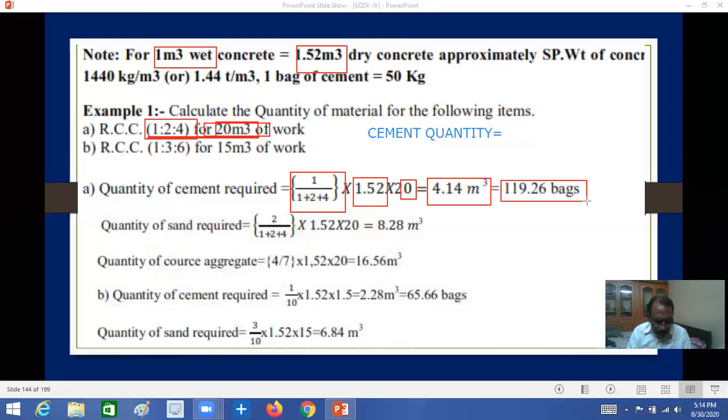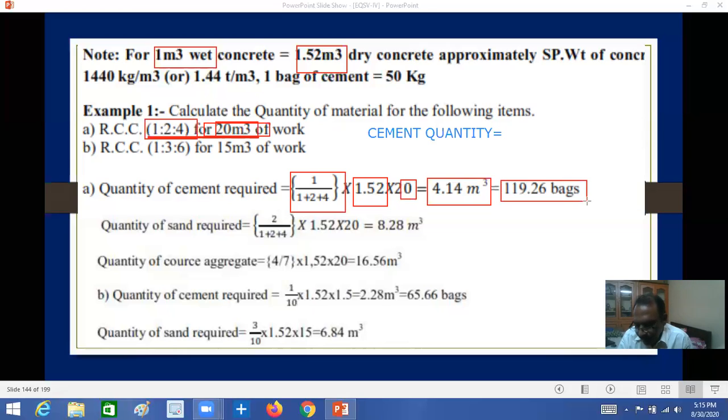For 1 cubic meter, cement is equal to 1505.74 kgs, and if you divide it by 50, you will get bags.